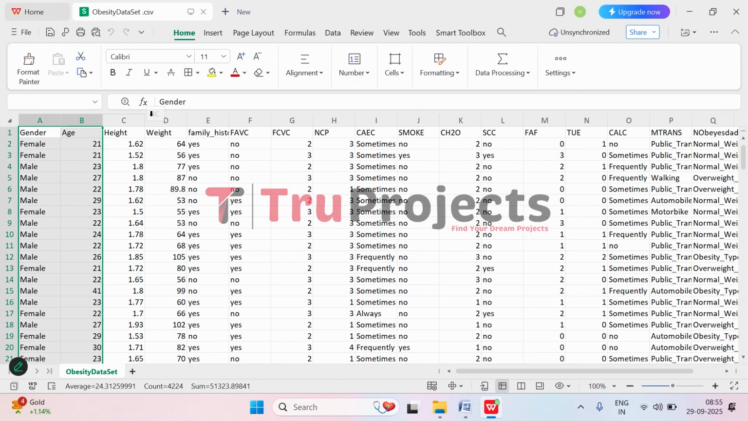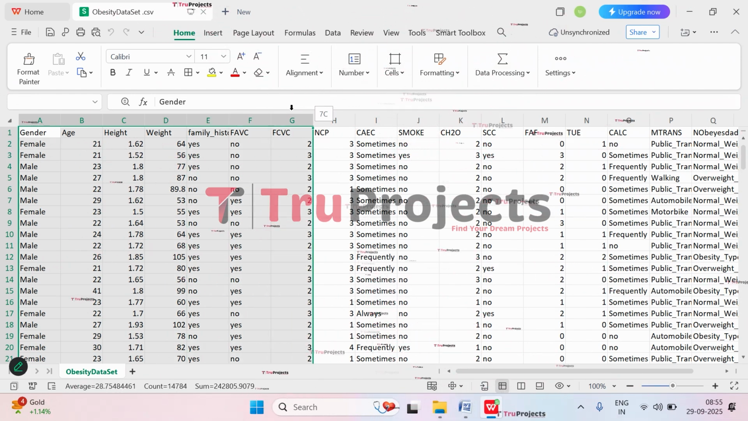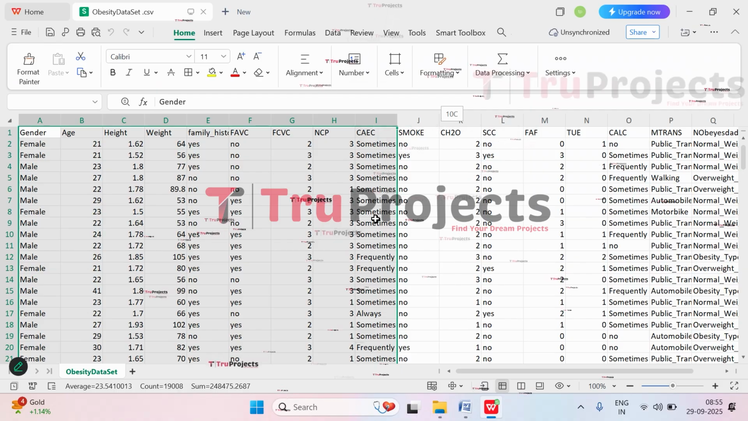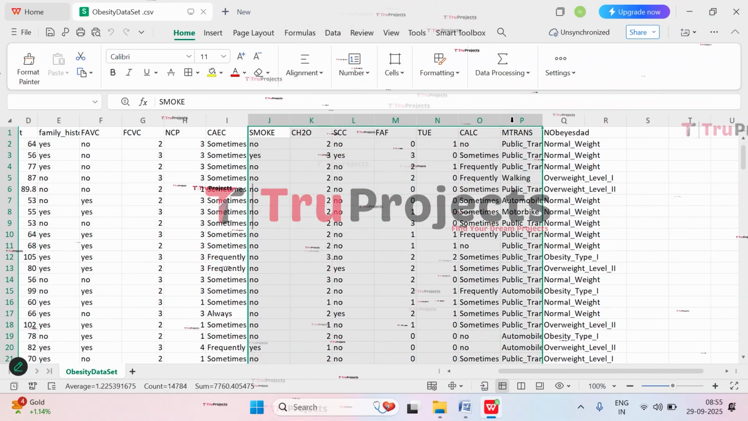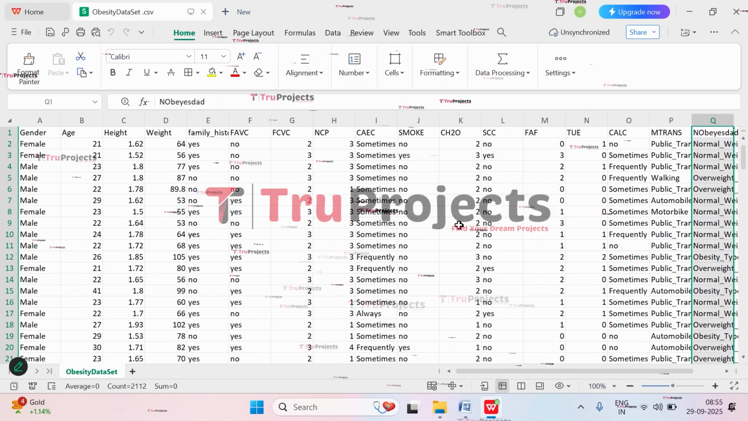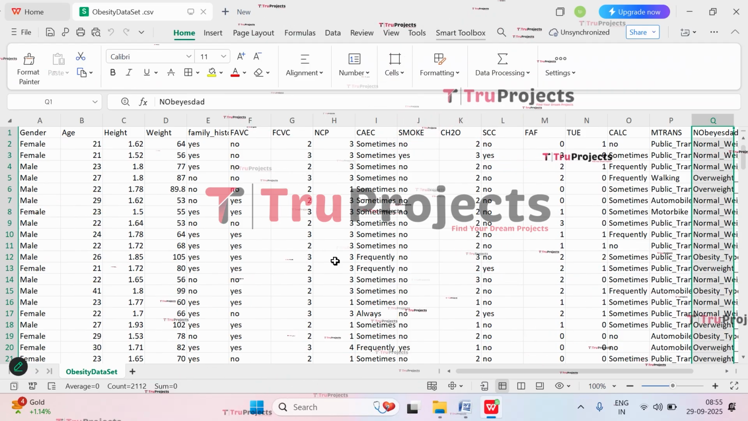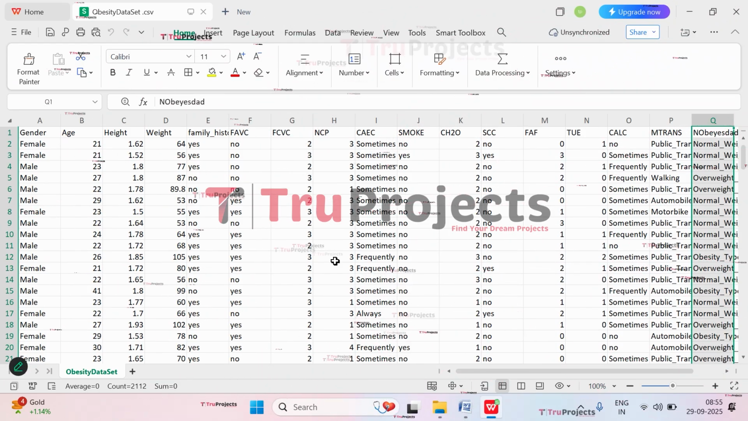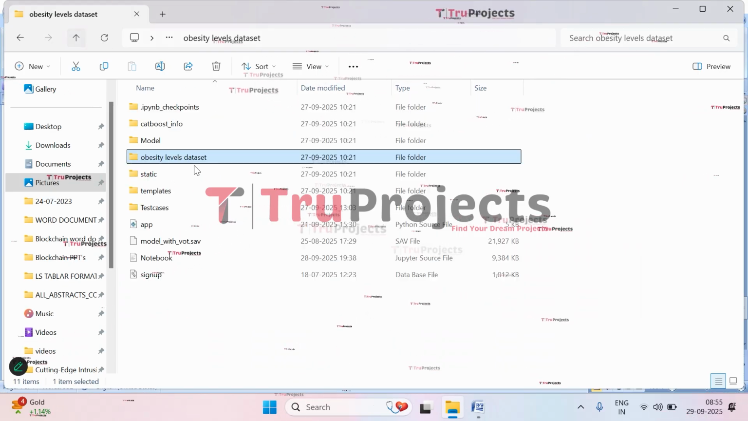So here we have multiple attributes: age, gender, height, weight, family history, FAVC, FCVC, NCP, CAEC, and all other parameters which impact in predicting whether the person is obese or not. Here we have different levels. So we will be training all the models on this data to predict whether the person is obese or not. Let's close this and get back.